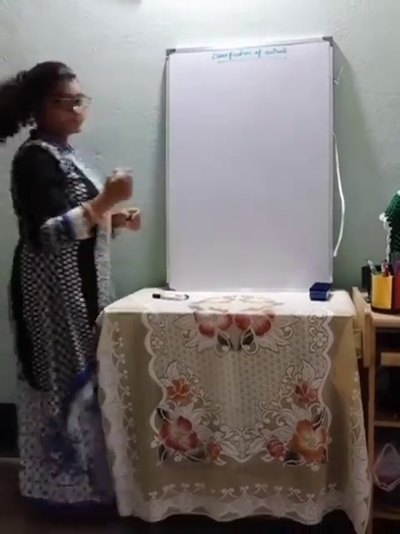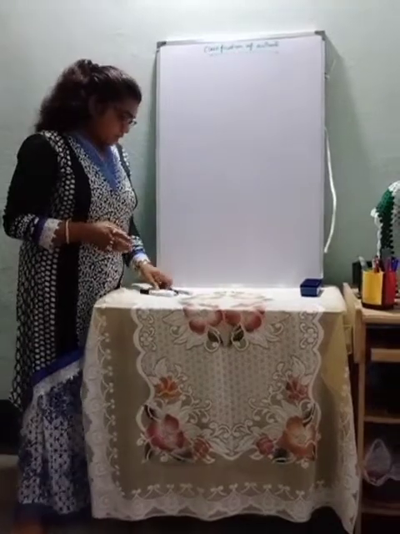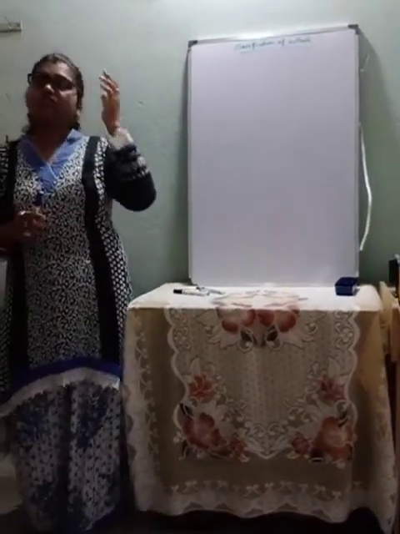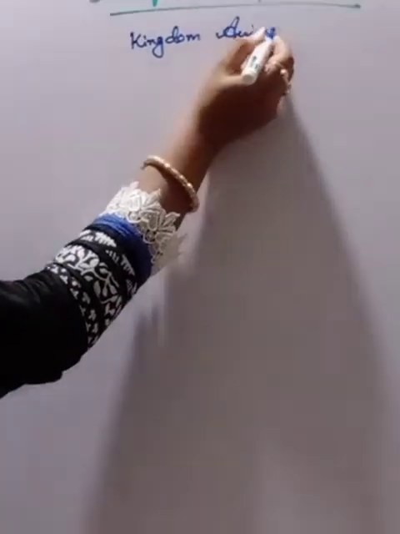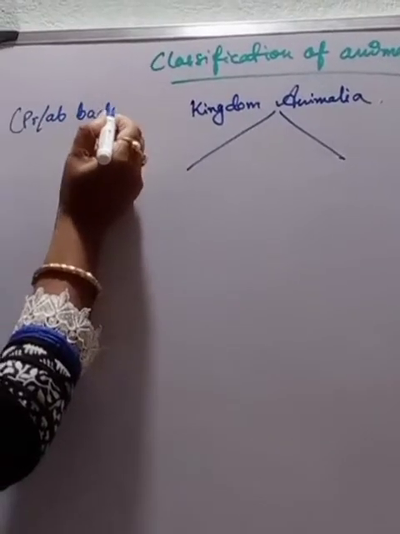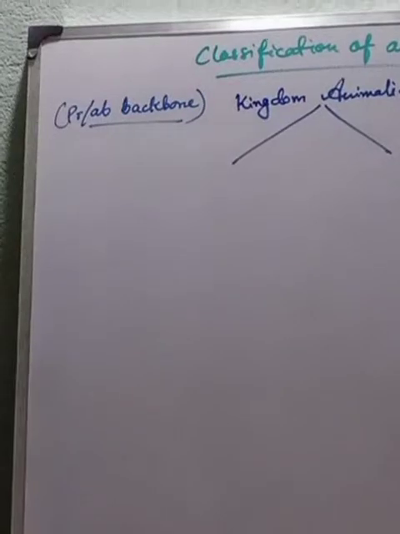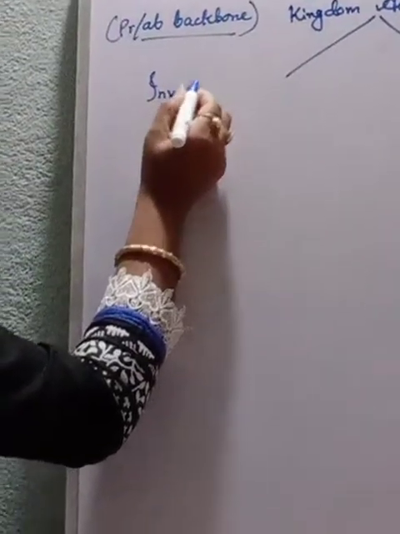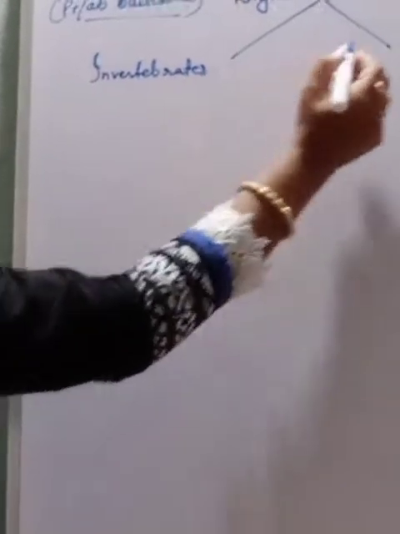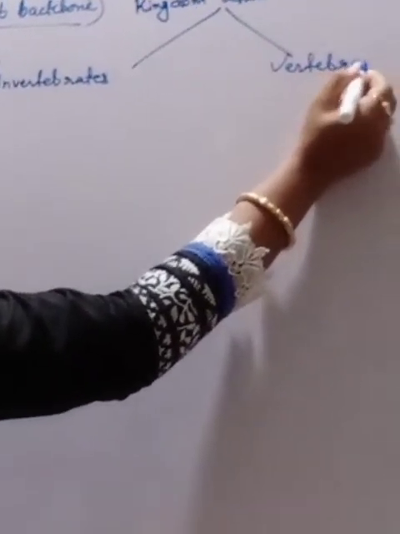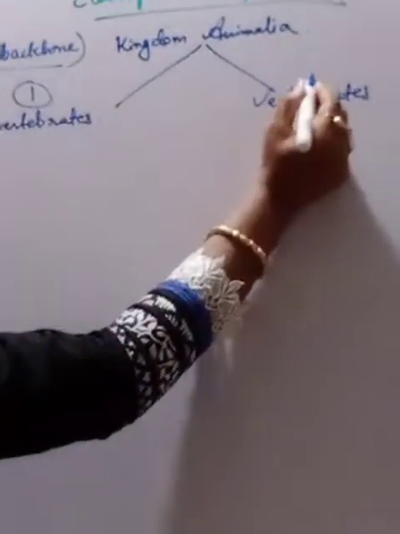Okay, clear? Classification of animals. Now, in the traditional system of classification, on the basis of the presence and the absence of the backbone, the kingdom Animalia is divided into 2 broad groups. What are those 2 groups? One group is called invertebrates and the second group is called vertebrates.